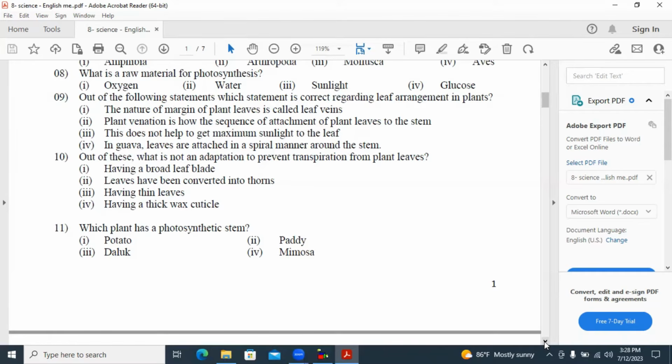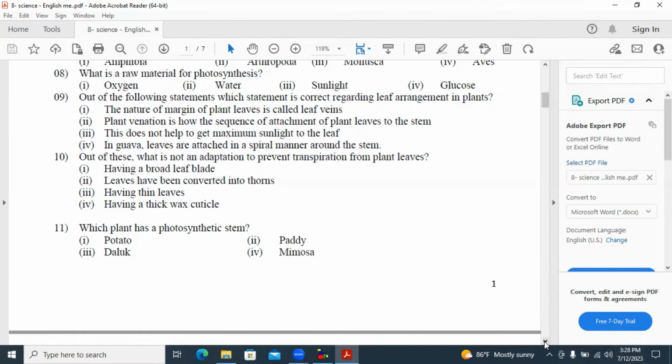But the second one is an adaptation. Leaves have been converted into thorns. Then transpiration does not happen from them like from the leaves. Having thin leaves is one thing, and having a thick wax cuticle is also correct.